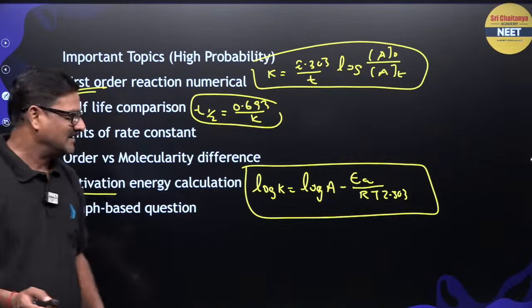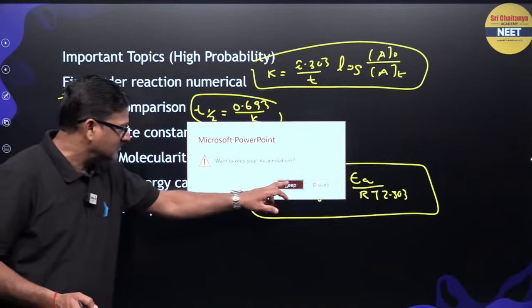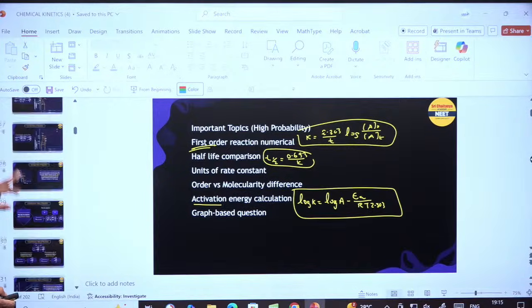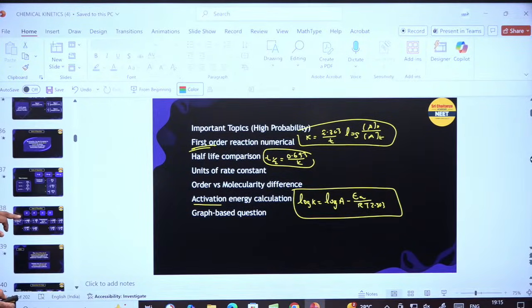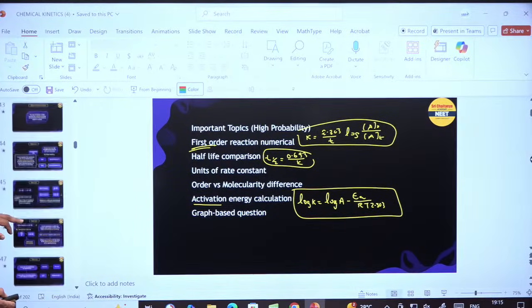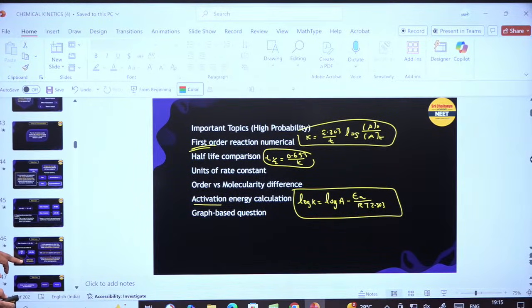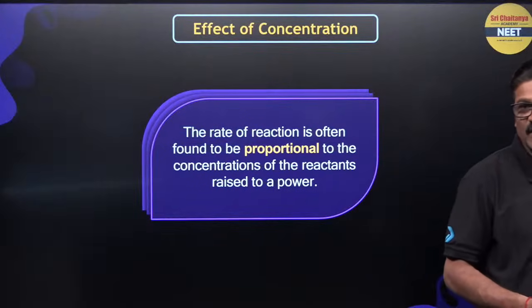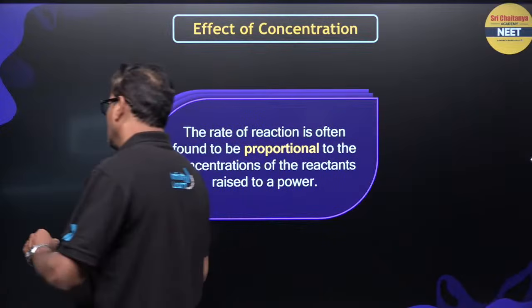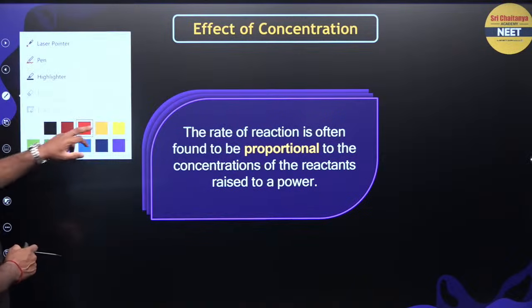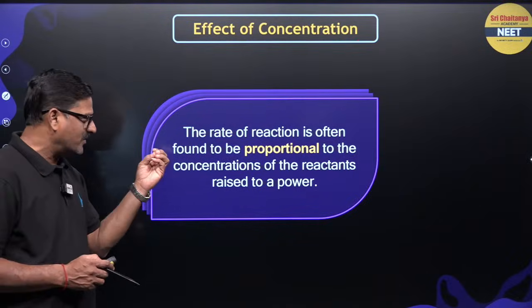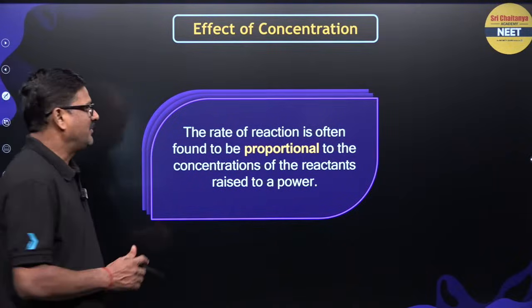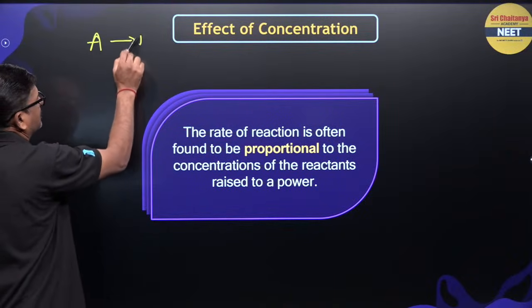Fine. Now let us see the continuation of yesterday's class. We discussed various things, and let us see order and everything we have seen: rate of reaction, rate law. So, effect of concentration. There you are going to see the big scenario about the rate law and the order of a reaction. The rate of a reaction is often found to be proportional to the concentration of the reactant raised to some power. I mean to say, A gives rise to product.